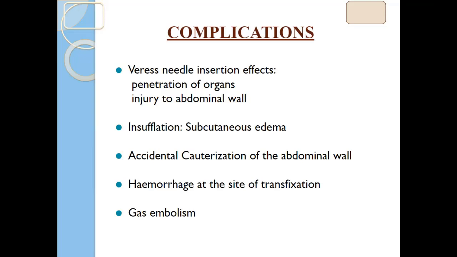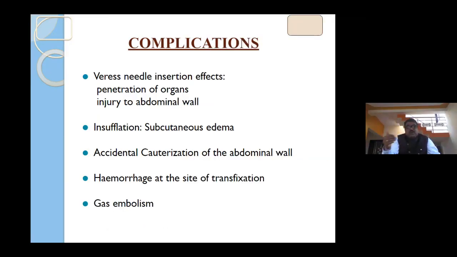So the possibility of injury to adjacent organs and hemorrhage is there. But once you pass the telescope from the primary port, you can visualize any injury due to the Veress needle, and you can cauterize it or stop the hemorrhages. Then insufflation with subcutaneous edema is possible because of wrong insertion of the Veress needle. Accidental cauterization of the abdominal wall, adjacent structures or other vessels is possible. Hemorrhage at the site of transfixation, basically during suturing, is possible; it needs good practice.